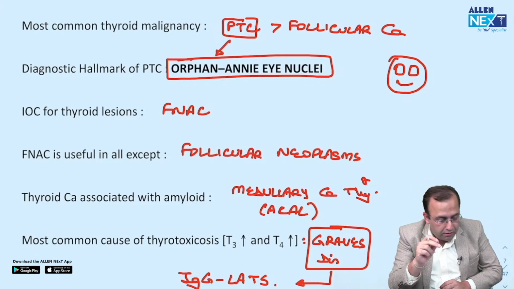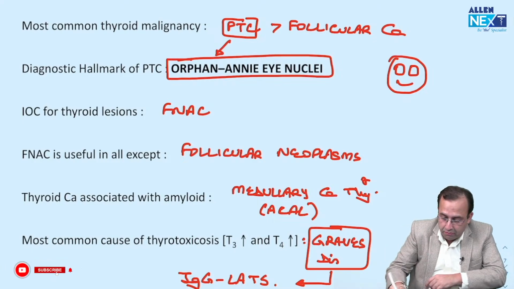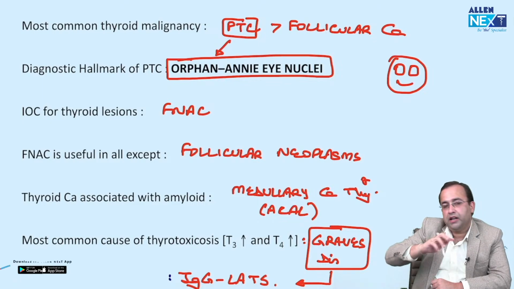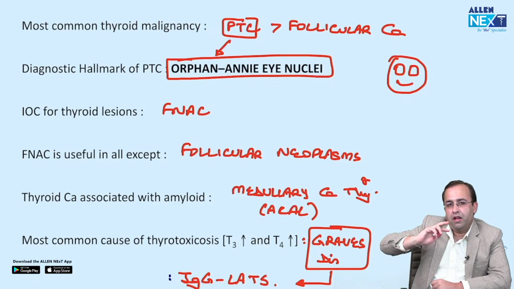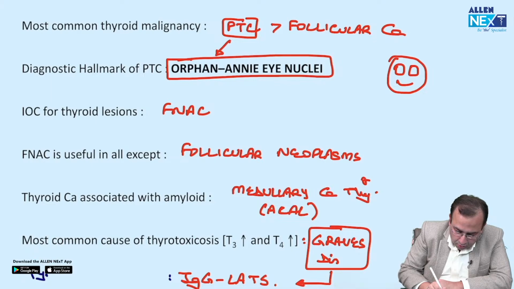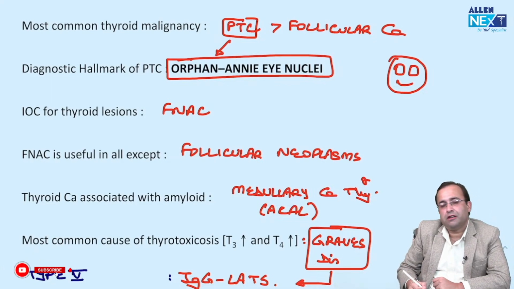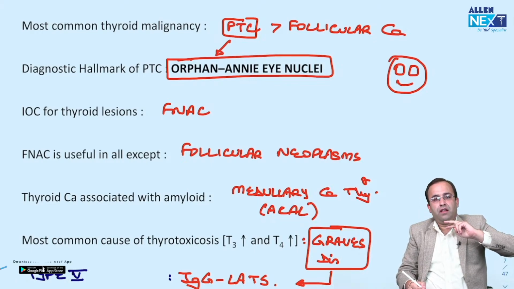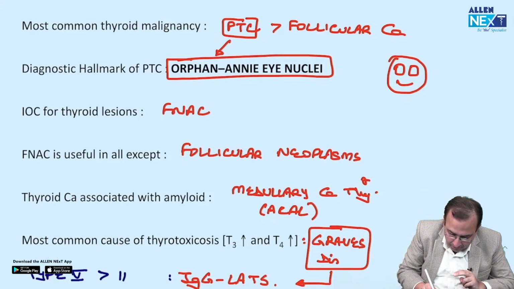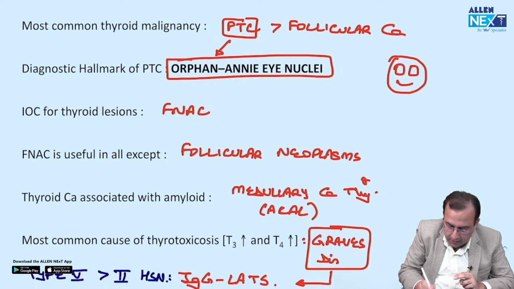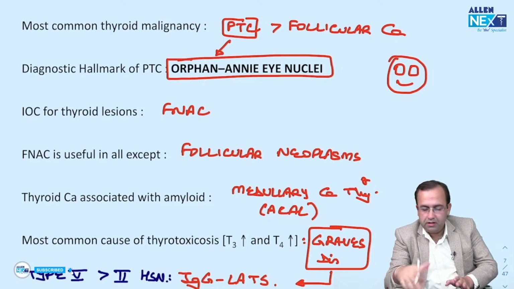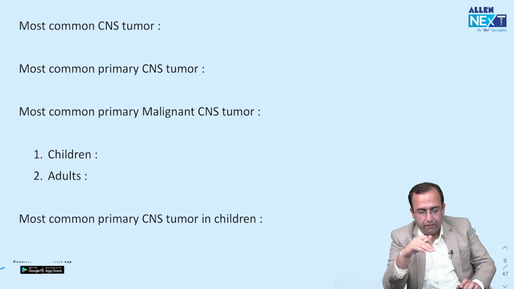Making Graves' disease which hypersensitivity? Recent FMG questions only. Look, it is antibody mediated hypersensitivity. But there are only two diseases with type 5 hypersensitivity: Graves' disease and myasthenia gravis. Type 5, that is the best answer. If 5 is not given in the options, then type 2 hypersensitivity. This is with respect to thyroid.